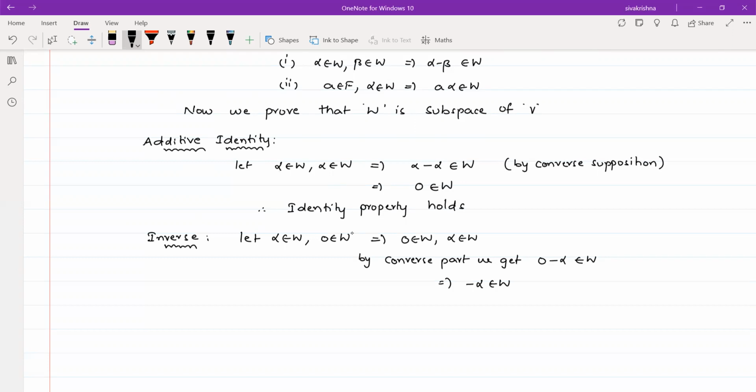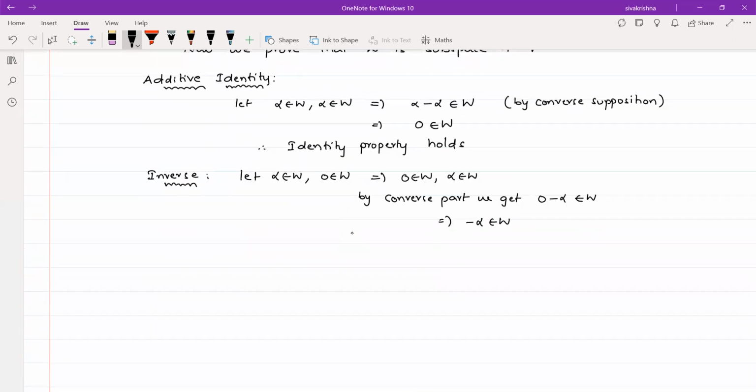Now you can understand why I proved the identity property first. In the inverse property, I am using the identity element, that is 0. Without proving that the identity property holds, we cannot use 0 in the inverse property. So first I proved the identity property, and after that the inverse property. Now you can write: inverse property holds.